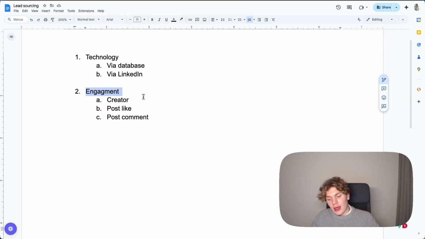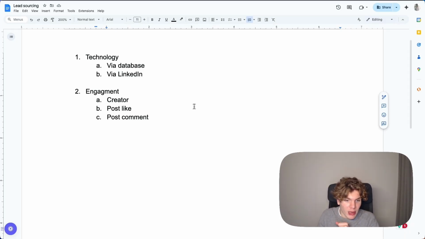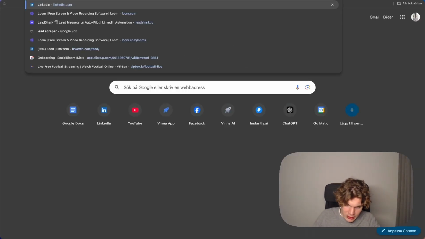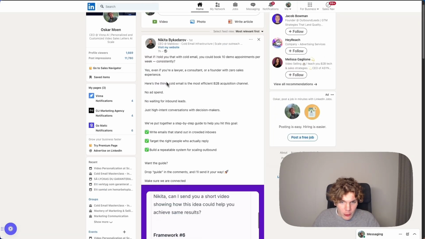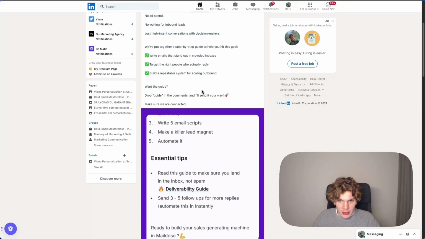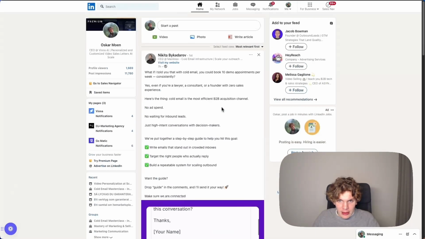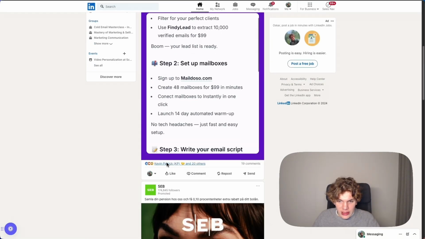Moving on, engagement. And this is if you're targeting people who are using a certain process. This can be anywhere, like this can be cold email, for example, again, right? But this is more broad, and this can be done at scale, and it's so much more accurate. So this is extremely good if, say, you're targeting people who are running cold email campaigns, because what you can do then is, again, go to LinkedIn, and then here you can take posts that are about the topic cold email. This post, for example, is about cold email. Then you can take this link and scrape everyone who has liked this post.